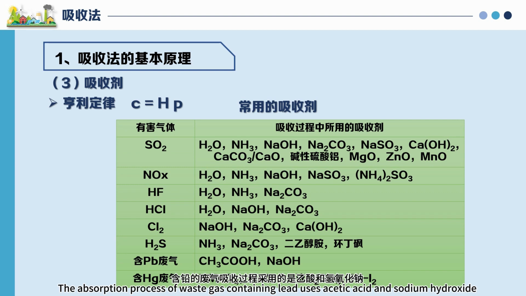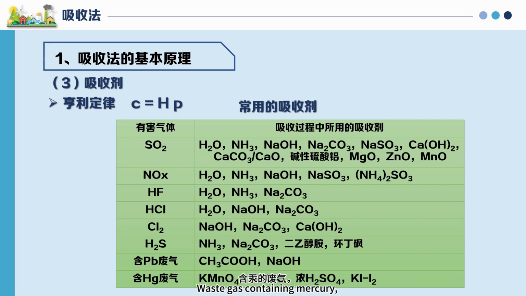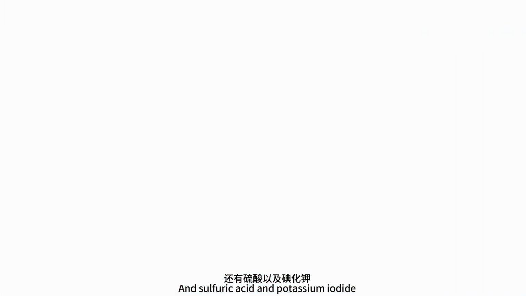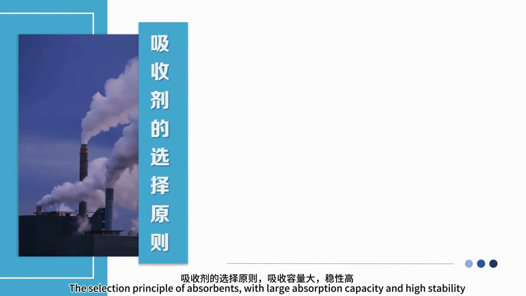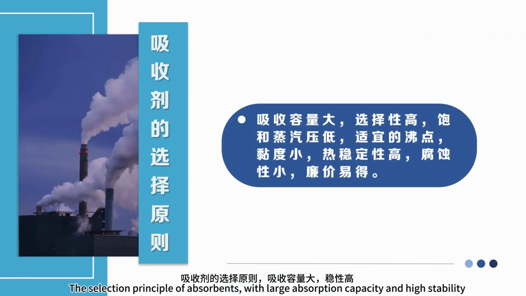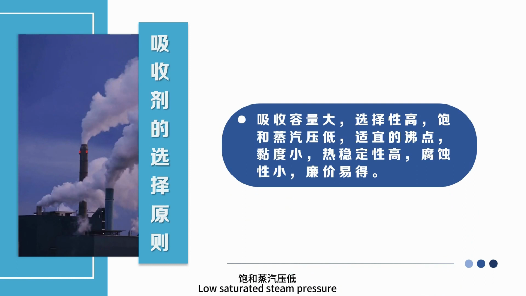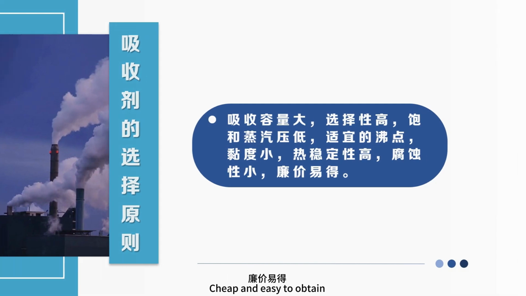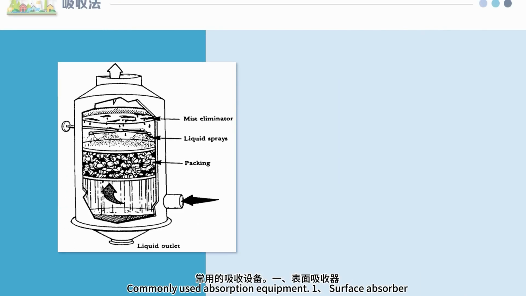For the absorption of waste gas containing lead, acetic acid and sodium hydroxide are used. For waste gas containing mercury, commonly used are potassium permanganate, sodium chlorate, sulfuric acid, and potassium iodide. The selection principles of absorbents: large absorption capacity and high stability, low saturated vapor pressure, a suitable boiling point, low viscosity, high thermal stability, low corrosiveness, cheap and easy to obtain. Next, commonly used absorption equipment.